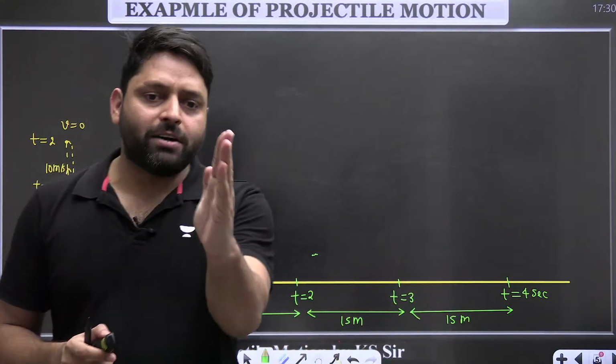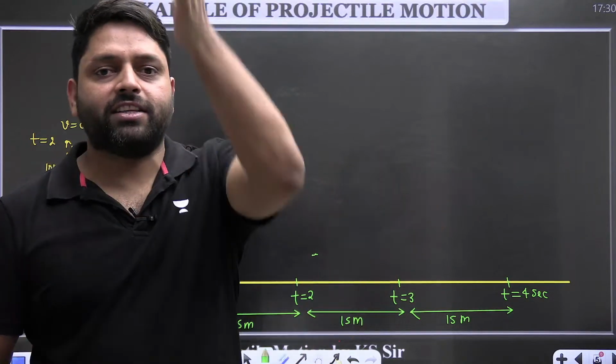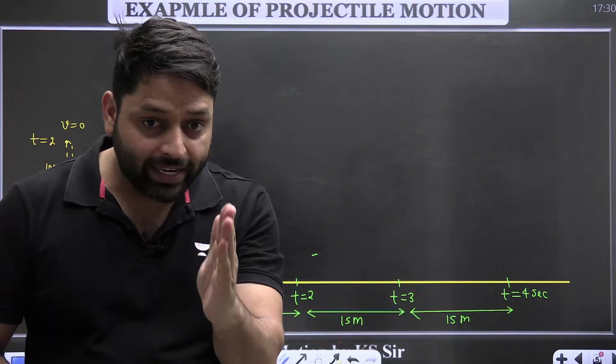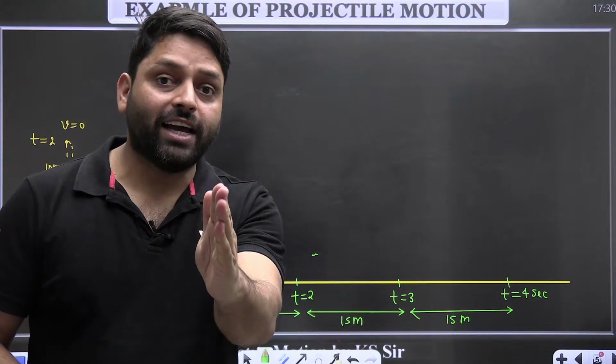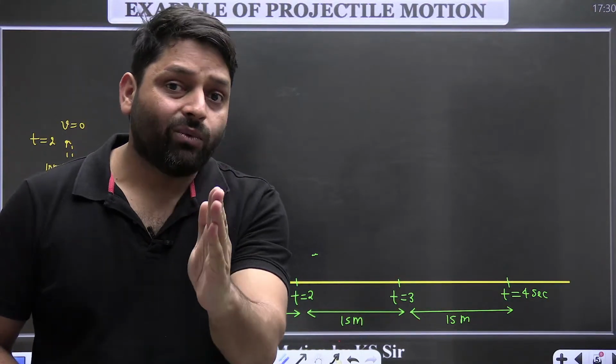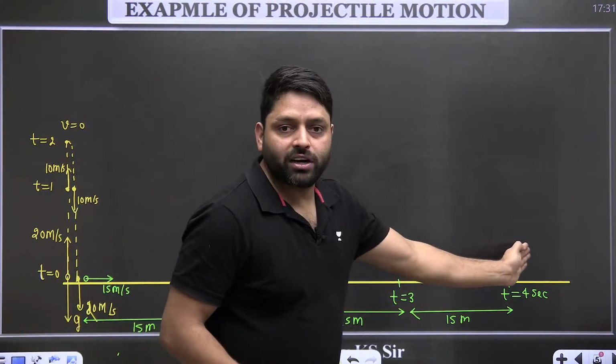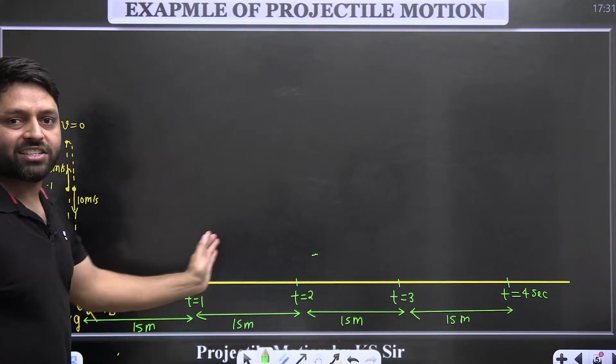So there are two different motions. One is in the horizontal direction, one is in the vertical direction. So there are two particles. One is moving in the horizontal direction, one is moving in the vertical direction. The motion of this particle is motion under gravity, and the motion of this particle is uniform motion. It does not have any acceleration.